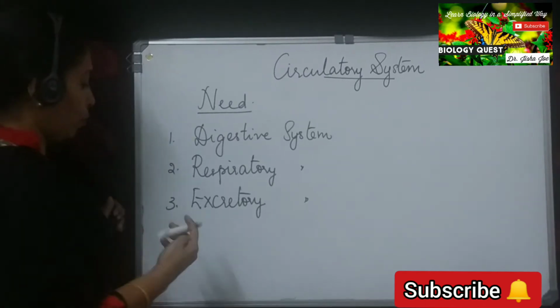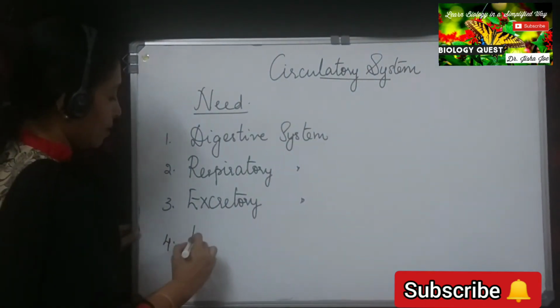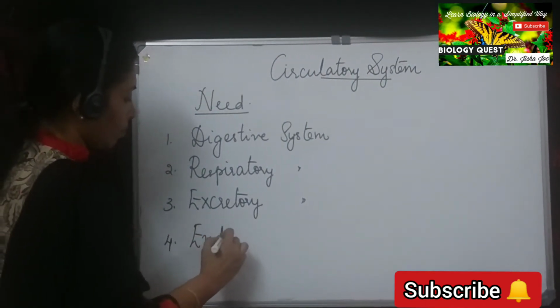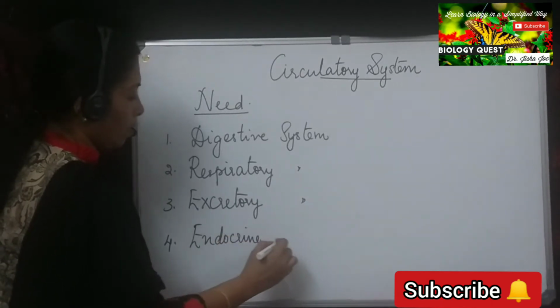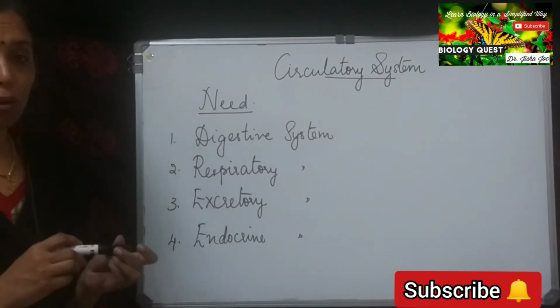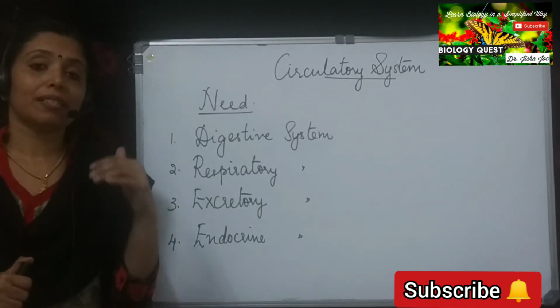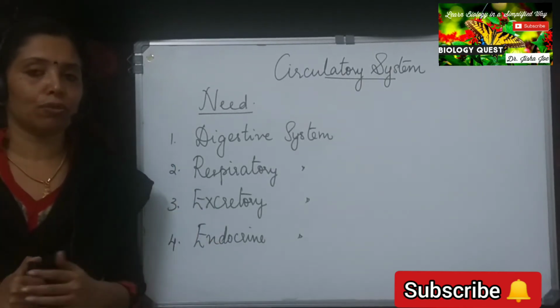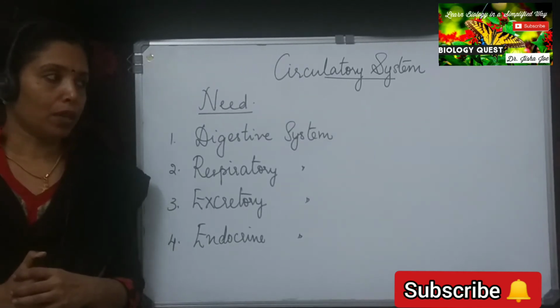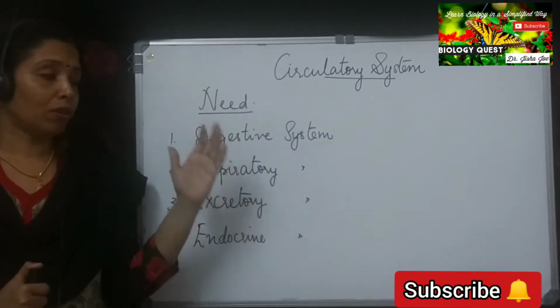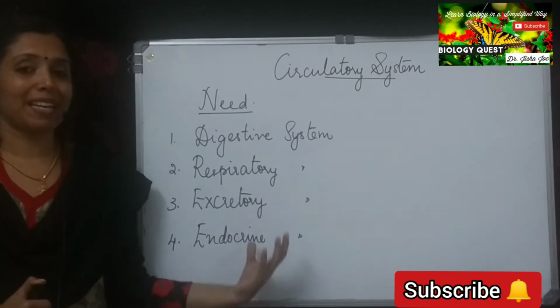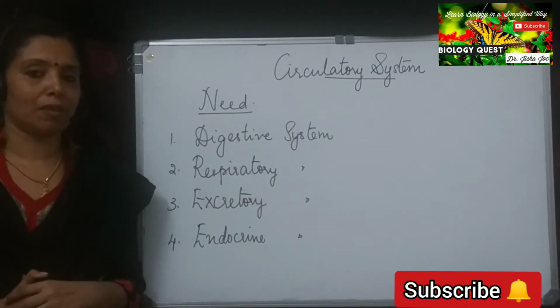Then number 4 is the endocrine system. That is, the hormones that are produced by the different glands are transported to the site of action, again through the circulating fluid. So these explain the need for the circulatory system in our body.